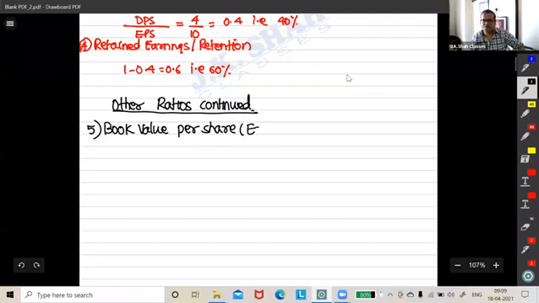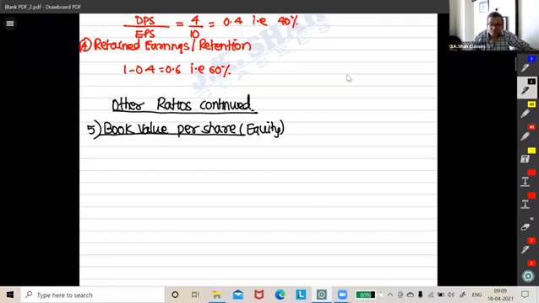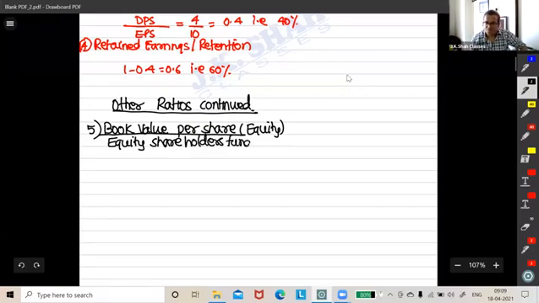Book value per share. This is calculated for equity. How is it to be calculated? Very simple. You take equity shareholders funds divided by number of equity shares.